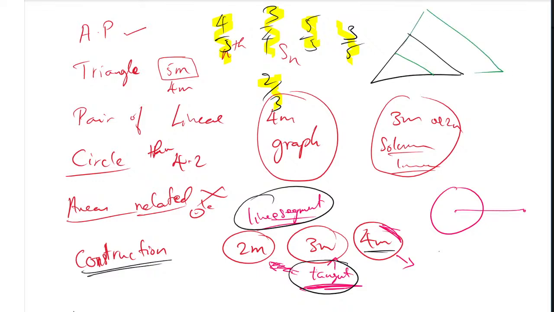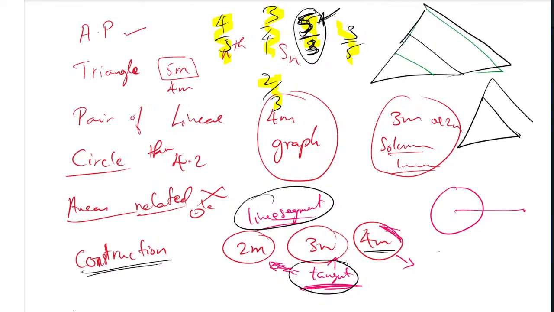So how do we find which one? If the ratio is 5/3, the numerator is greater than the denominator. So if the numerator is greater, therefore the triangle is going to form outside. The given triangle is like this, and the new one will form outside because the ratio is 5:3. If the ratio is 3:4, see, the numerator is smaller, so where is the triangle going to form? Will it form outside or inside? That is the first thing you have to keep in your mind. Then you can do this. The triangle is going to form inside or outside if the ratio is 3:4.